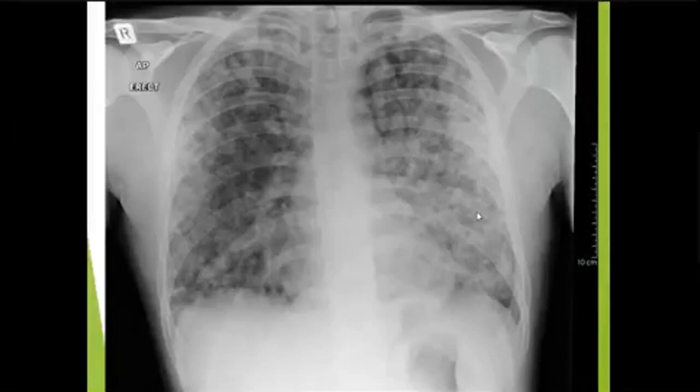This is a chest X-ray of a patient with varicella pneumonia. You can see how severe the pneumonia is. The varicella pneumonia is mostly seen in females. Particularly pregnant females are especially predisposed to develop varicella pneumonia. So chickenpox in pregnancy should not be taken lightly.